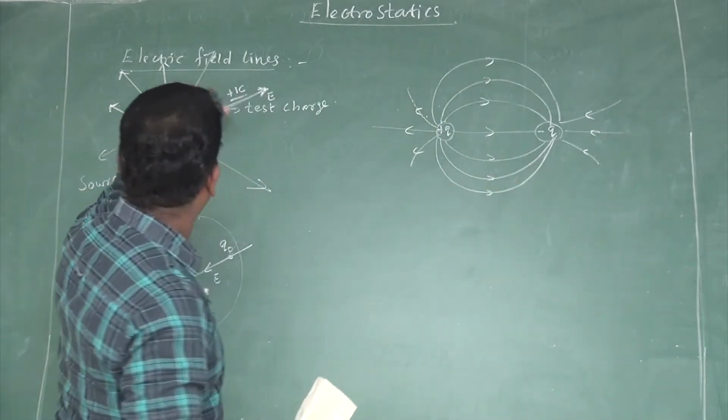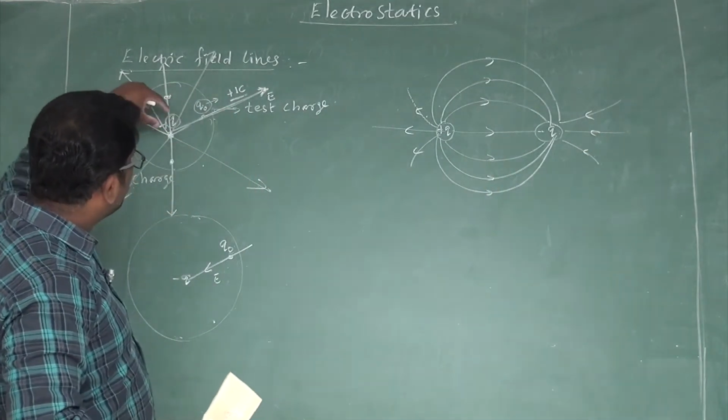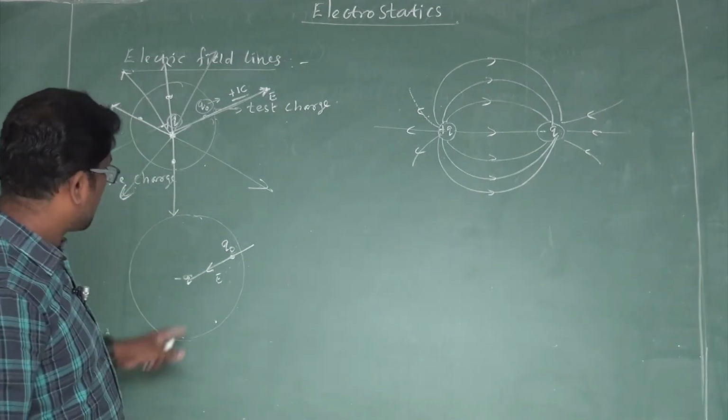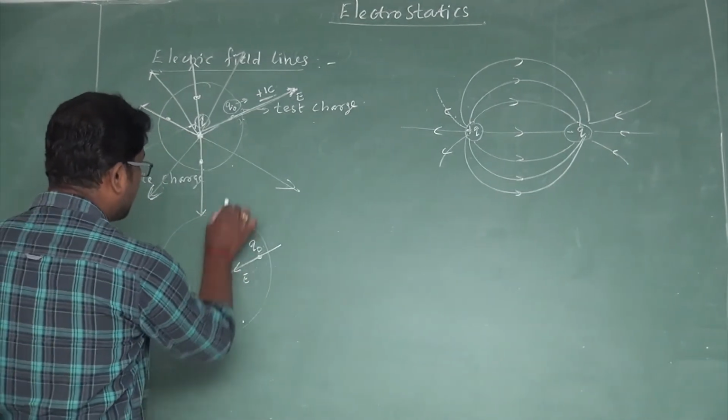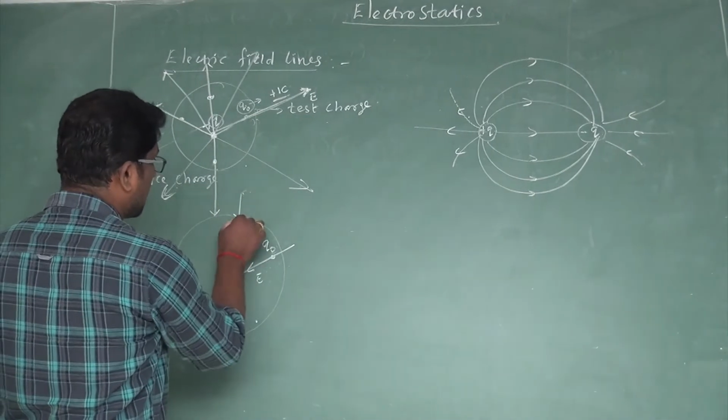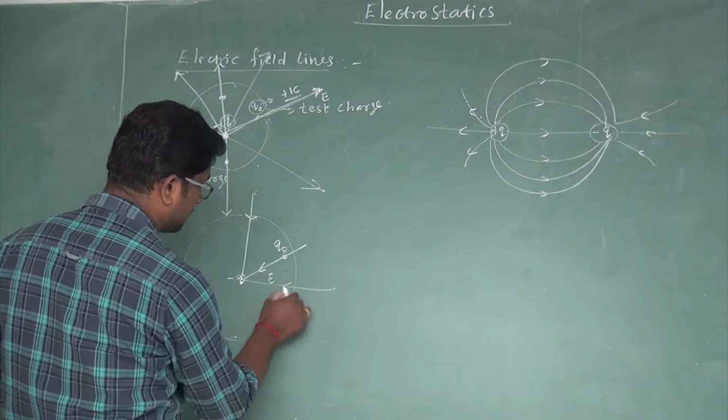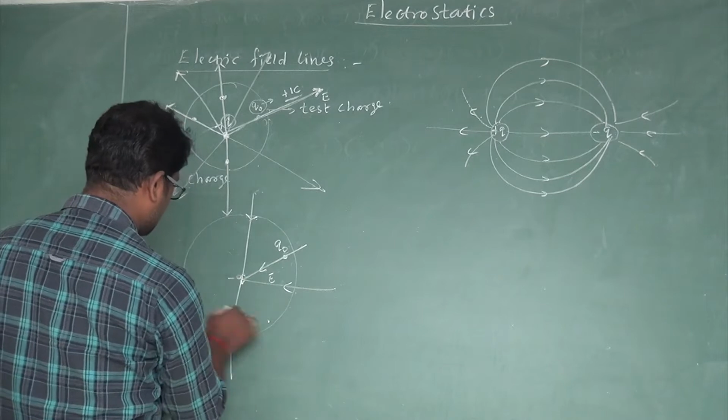Right, so this is the existence of electric field around a positively charged, and this is the pattern of electric field, or existence of electric field, around the negatively charged.